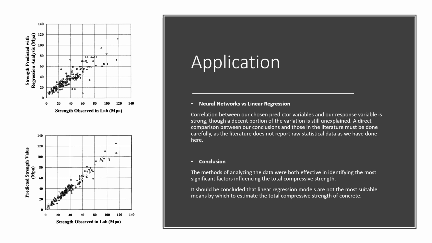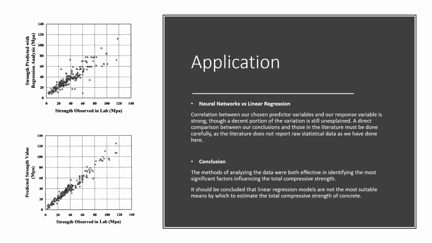The methods of analyzing the data, using artificial neural networks or traditional linear regression techniques, were both effective in identifying the most significant factors influencing the total compressive strength, namely cement and water content.